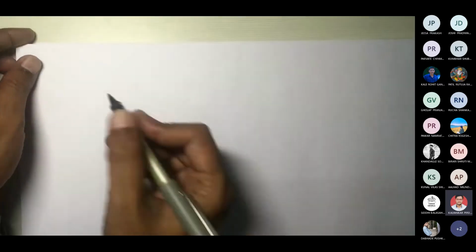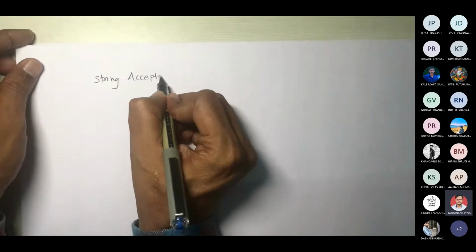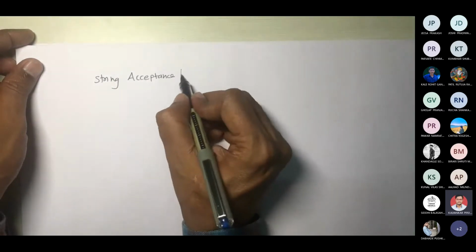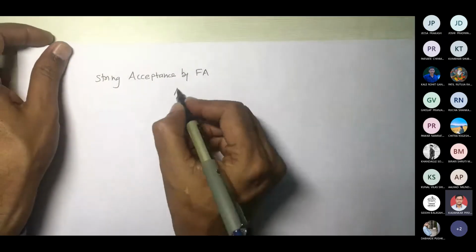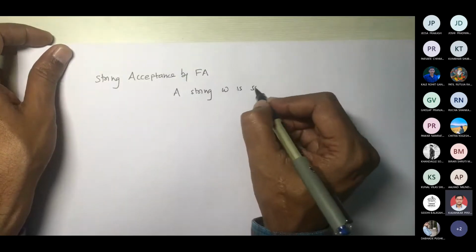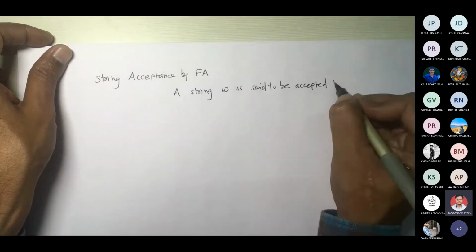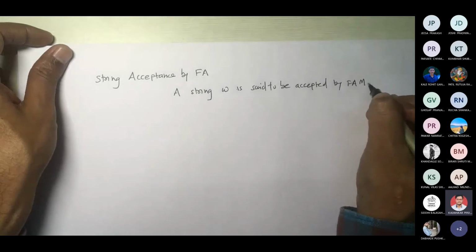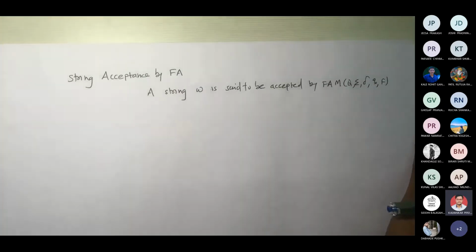Yeah. So let me write it. String acceptance by finite automata. Fine. A string W is said to be accepted by finite automata M, where this M would be Q, sigma, delta, Q0, F. Fine.